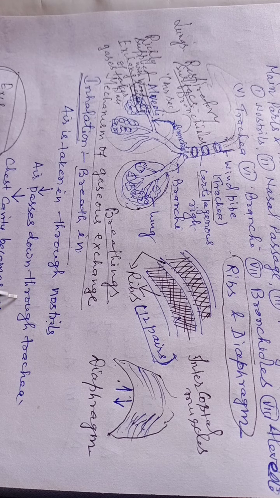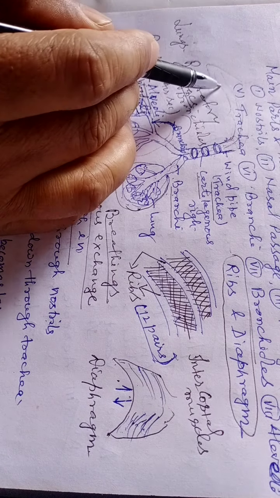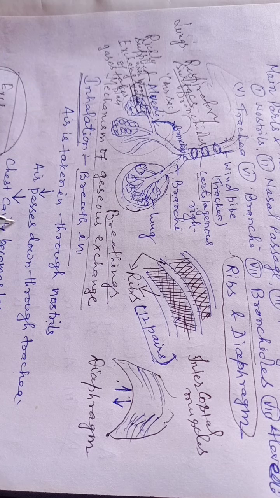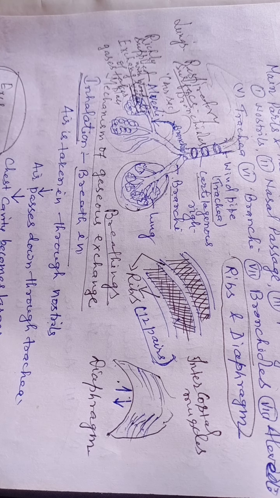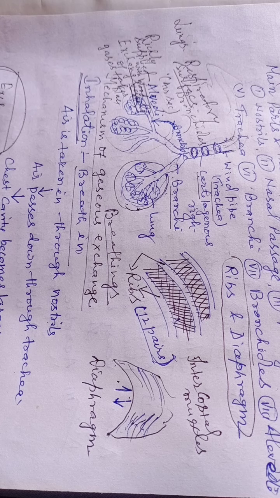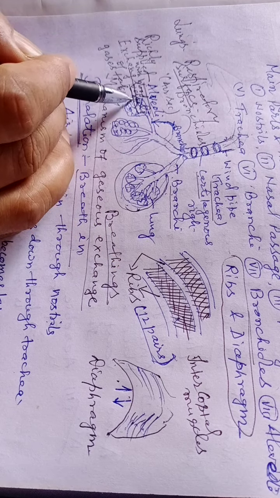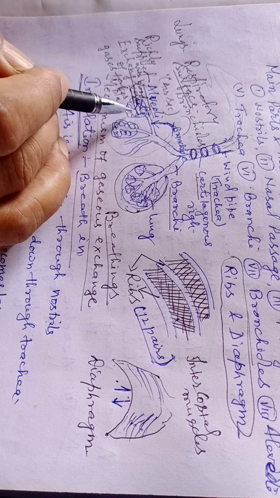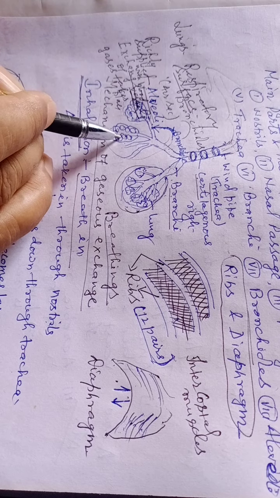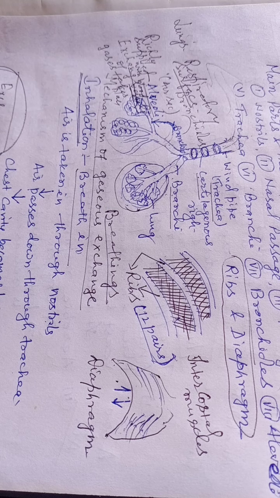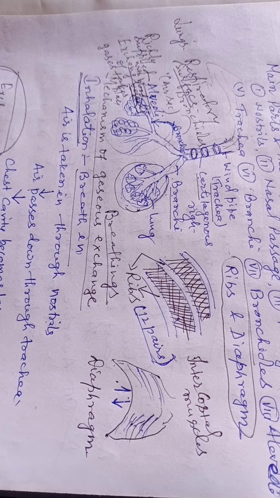Then air passes down through the trachea. After the nostrils, it is pushed towards the trachea. Then the chest cavity becomes larger. And when the chest cavity becomes larger, air is pushed towards the bronchi, then bronchioles, and finally to the alveoli, where exchange of gases takes place. Air is sucked into the lungs and fills the alveoli.